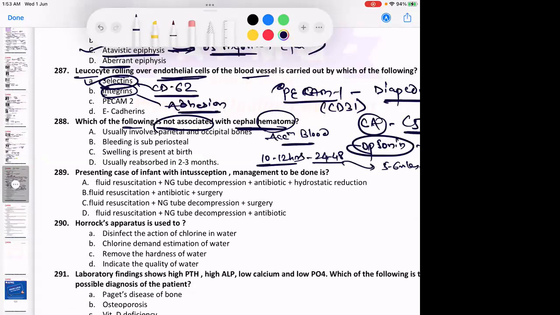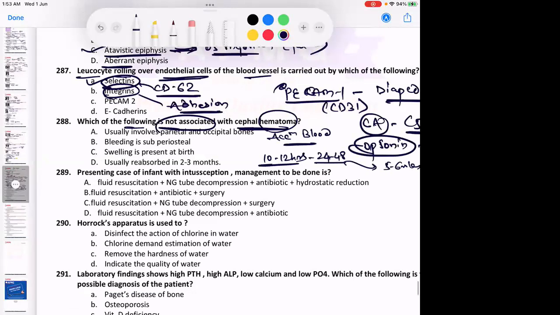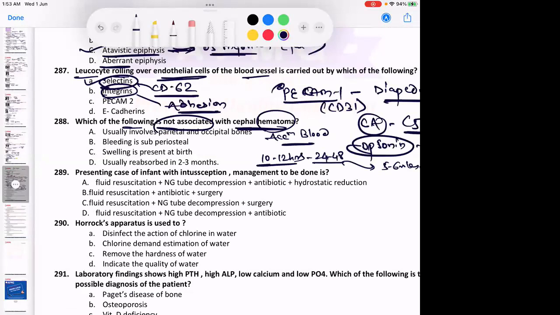But if it is only an edema, that is swelling of the scalp, that is what is called caput succedaneum. Here there is only an edema or swelling of the scalp. So the swelling of the scalp can cross the suture line. It will not lead to any jaundice because it is fluid, not blood. Okay, so these are the important things.